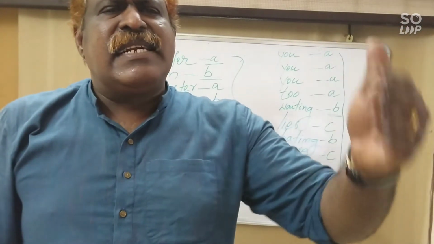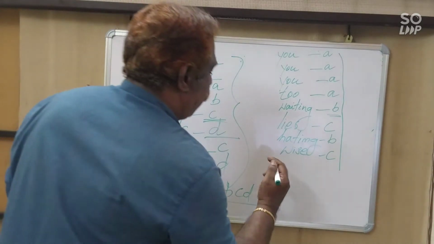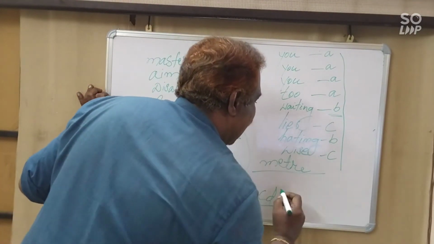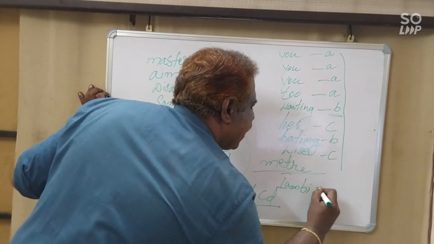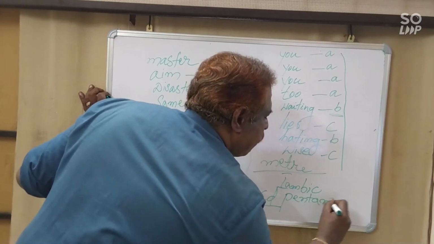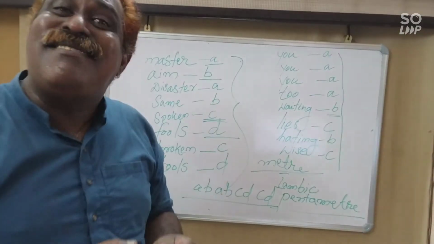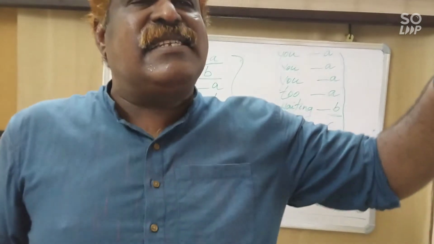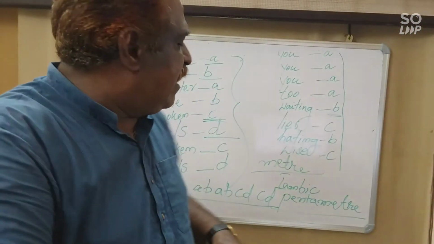The poem is written in iambic pentameter. That is the meter of the poem. So what is the meter? The meter of the poem is iambic pentameter.